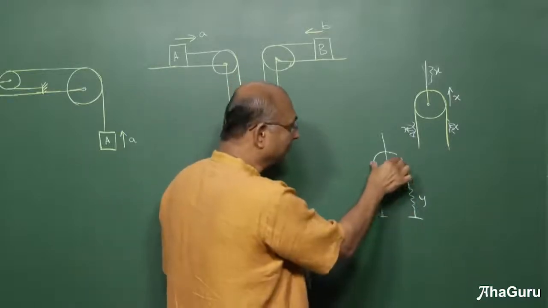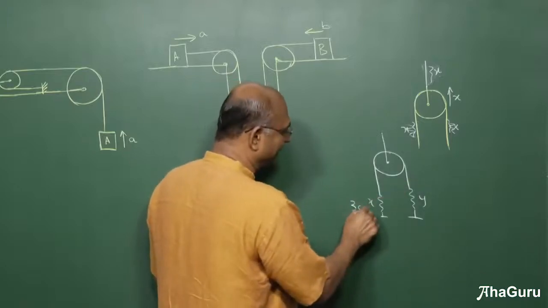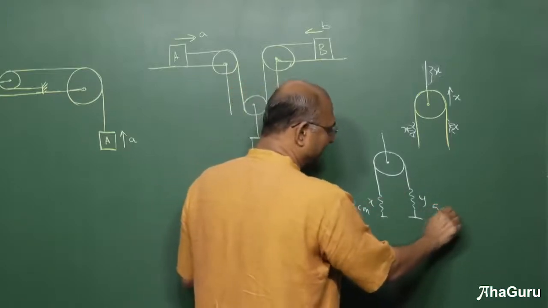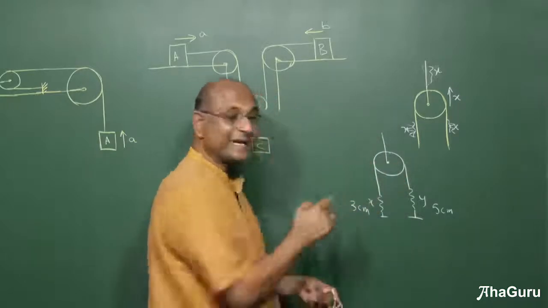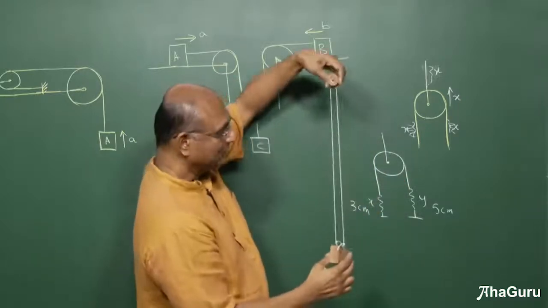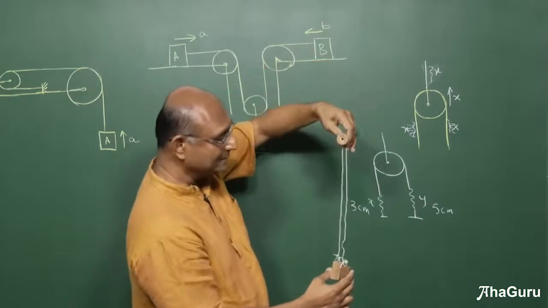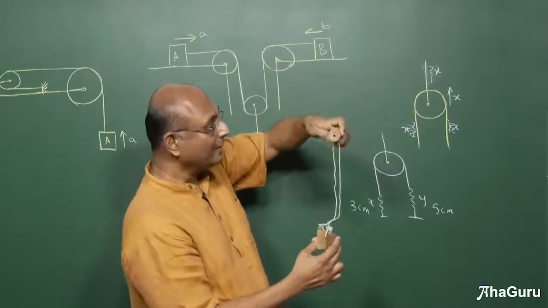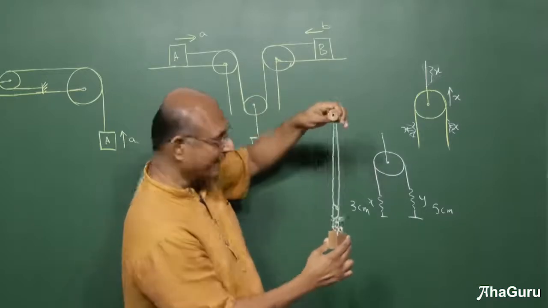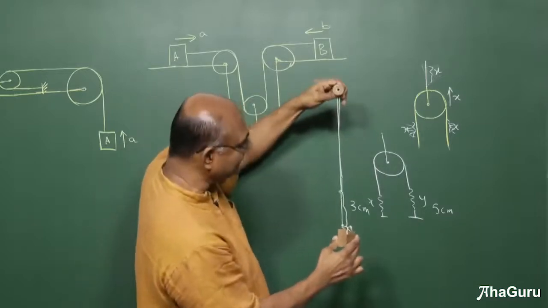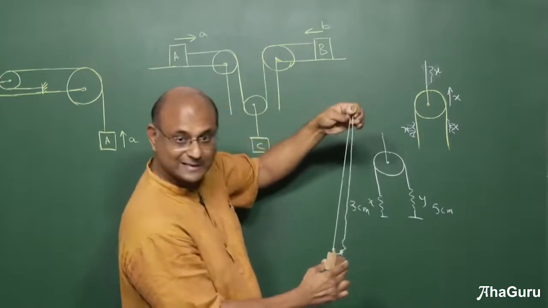If you pull this fellow up by x, let us say that x was smaller, let us say that this was 3 centimeters and that was 5 centimeters. Then if I pull this up by 3 centimeters, this will straighten out. Let me show you. So here I have basically a taut rope. If I did this, I am going to have equal slacks. Now let me take some of this slack and move it to that side. Now I have unequal slack. So now when I try to pull this up, you can see that this side has become taut, but that side still has the slack.